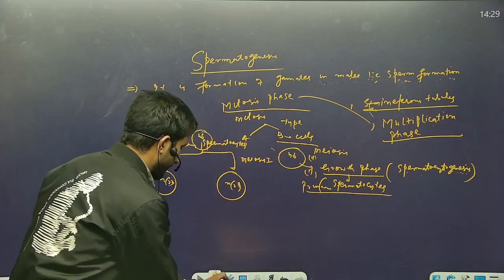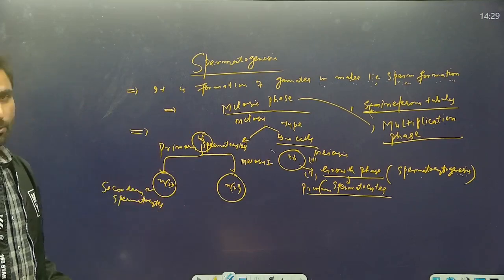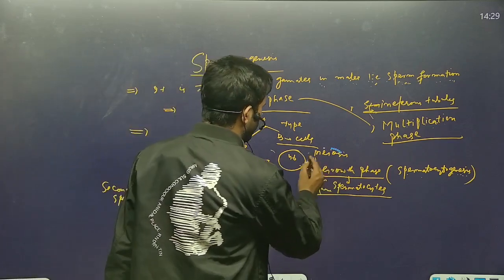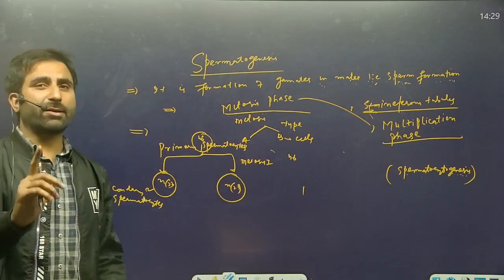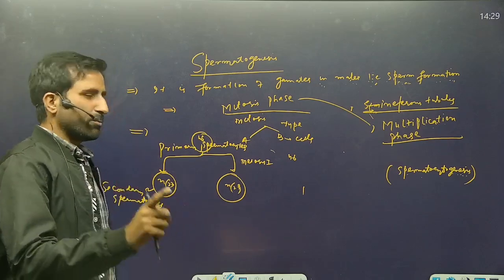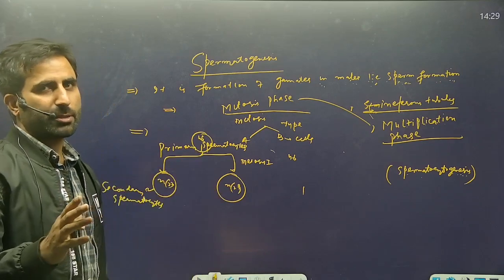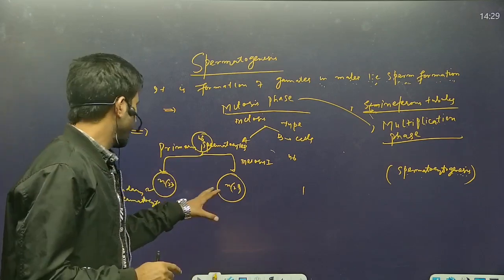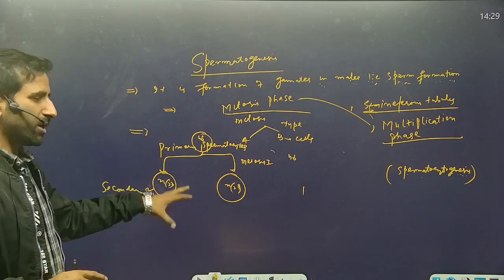Now when these secondary spermatocytes are formed, as we know, where meiosis first occurs, meiosis second always occurs.